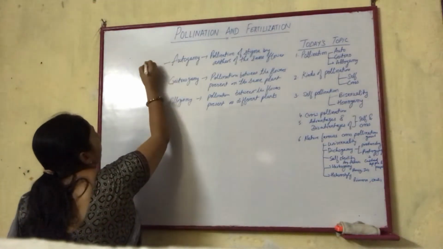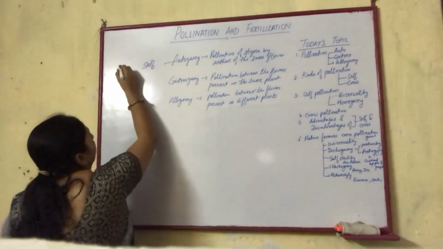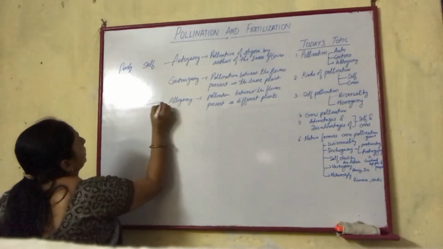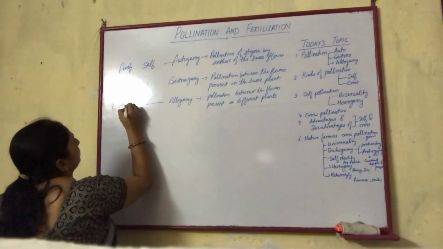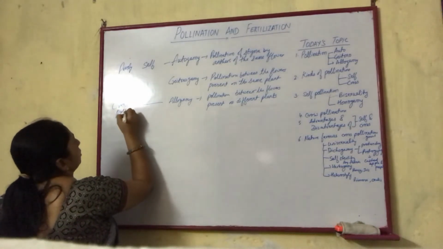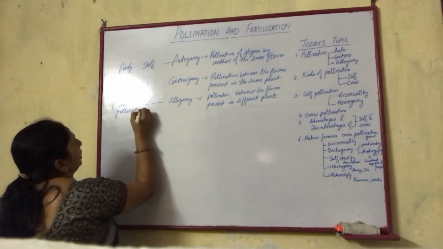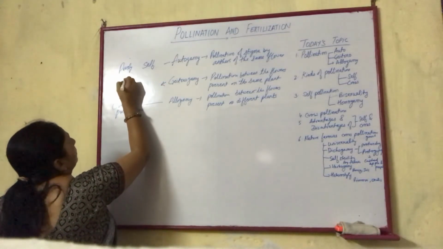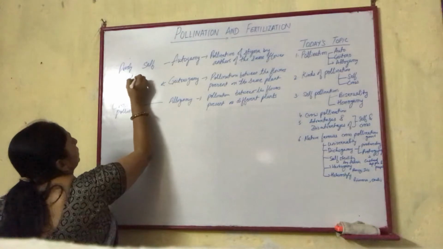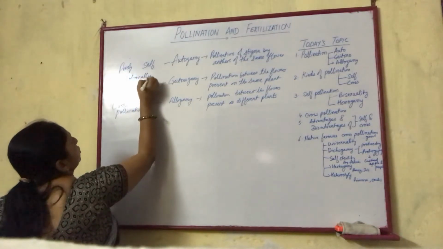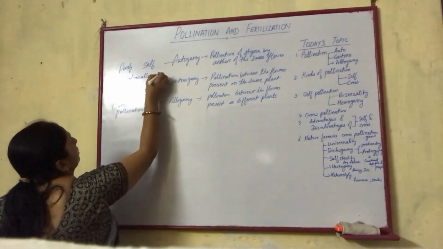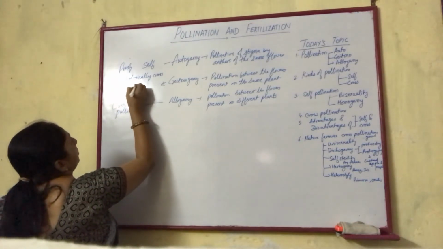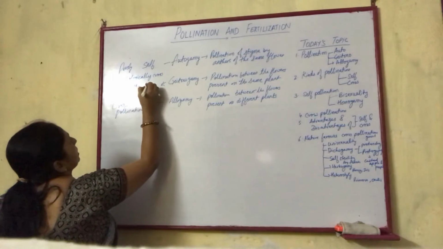So this is purely self pollination. This is cross pollination, while this one is morphologically, that is it appears to be cross, but genetically, since the flowers are of the same plant, genetically it is self.